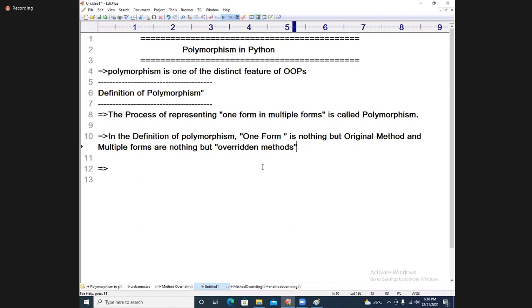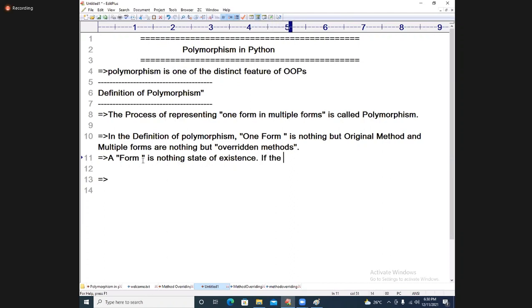Is it understandable? What is meant by form? I will write it. One form is nothing but the original method, which is defined the first time. Multiple forms are nothing but overridden methods. What is the form? In the polymorphism I am talking about, a form is nothing but the state of existence. What is meant by that, sir?